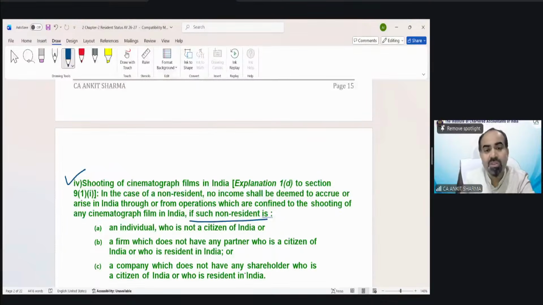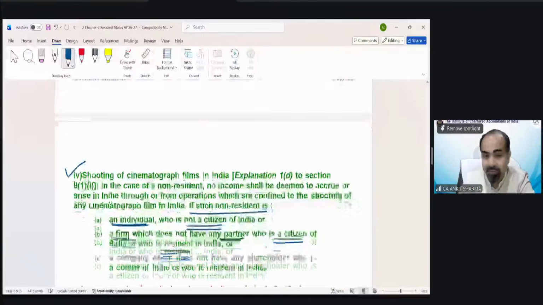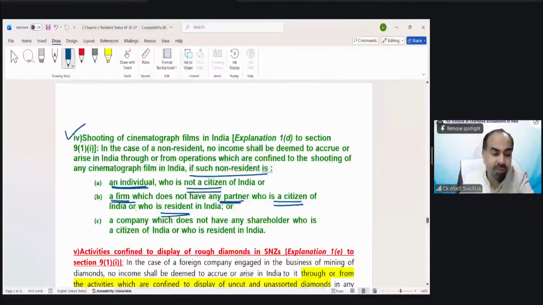The non-resident who is the owner of that movie or documentary should not be a citizen of India if he's an individual. So we're talking about the producer. If that producer is a partnership firm, then all of the partners of that firm should be non-citizens and non-residents of India. If any one of them is a resident or citizen of India, you may need to pay tax on that income which you have earned by releasing that movie or documentary outside India.